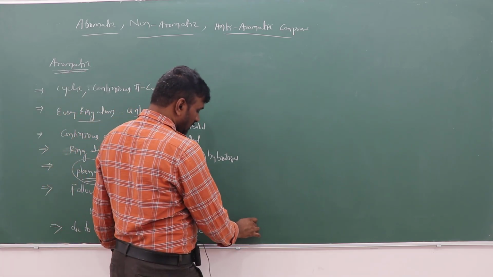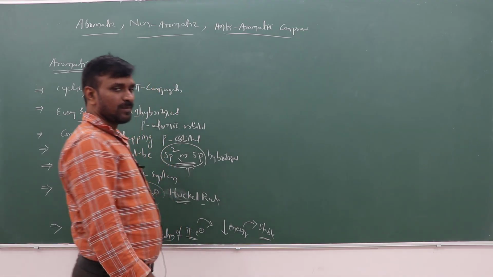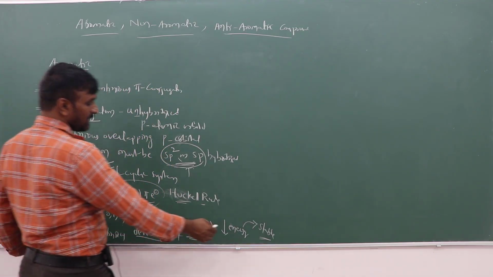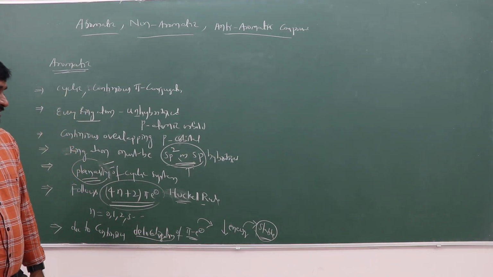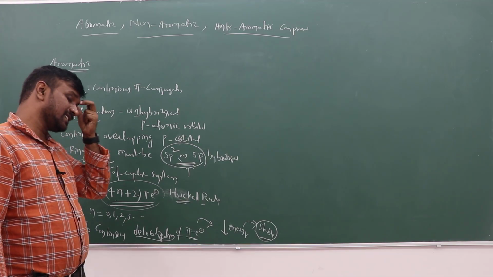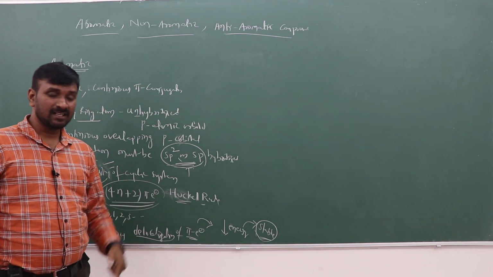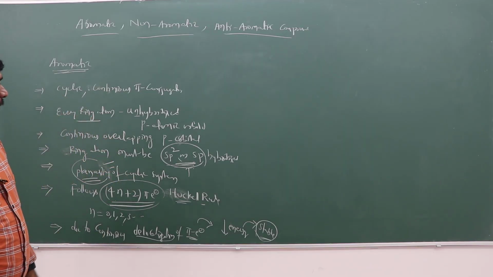Hence, that compound will be stable. That's why aromatic compounds are stable: the continuous delocalization of pi electrons decreases the energy of the system.